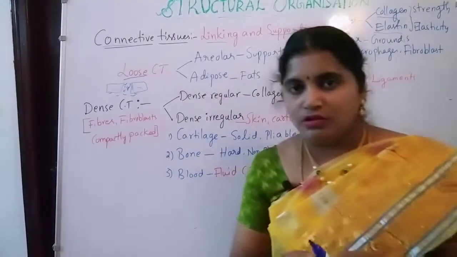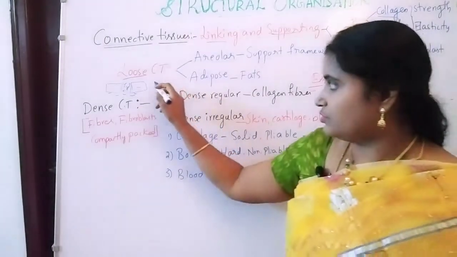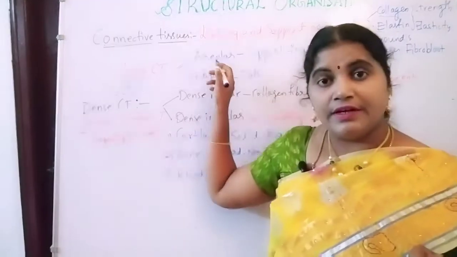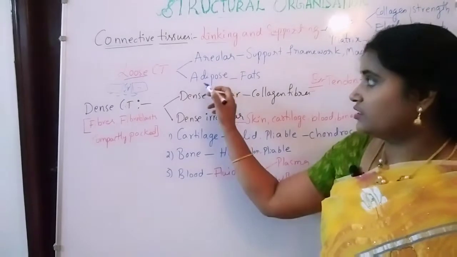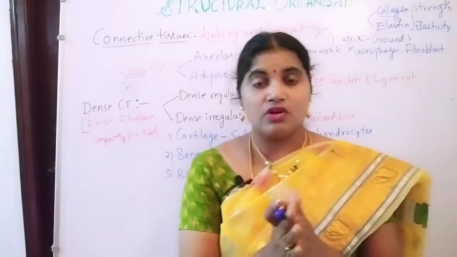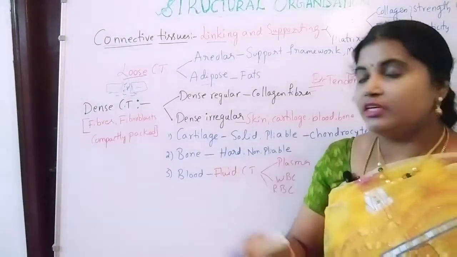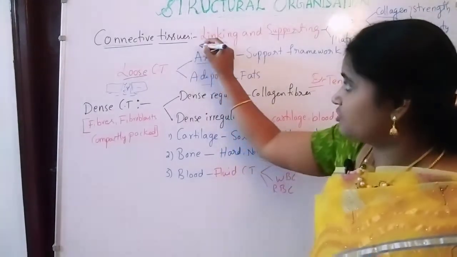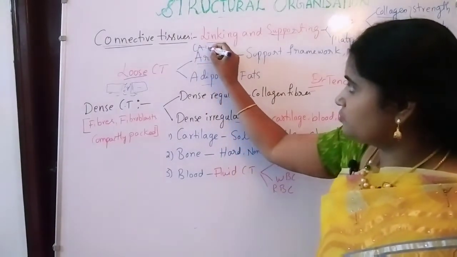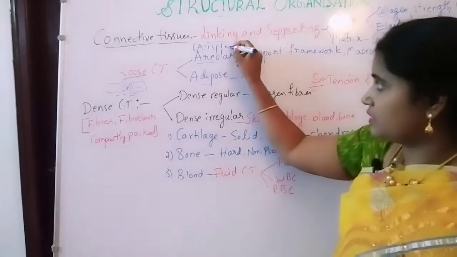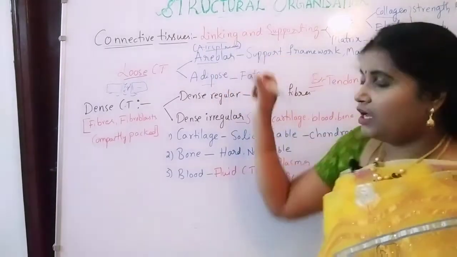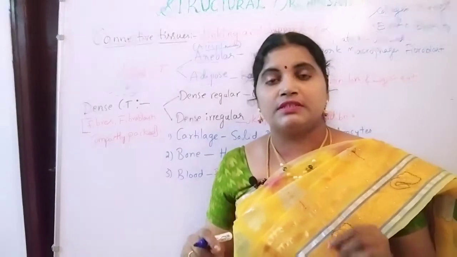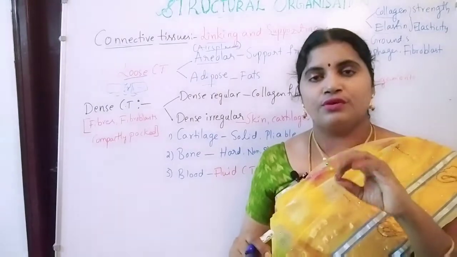These loose connective tissues are divided into two types, areolar tissue and adipose tissue. In the name areolar itself, it contains air spaces. Air spaces are present in between the cells. That's why this tissue is known as areolar tissue.